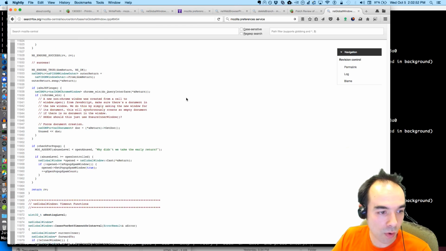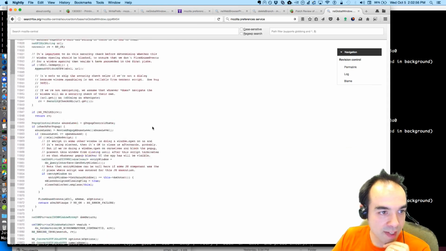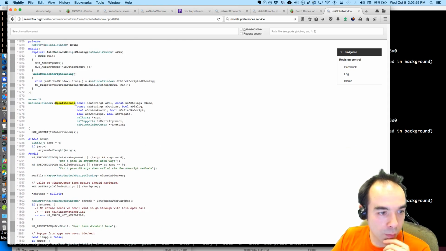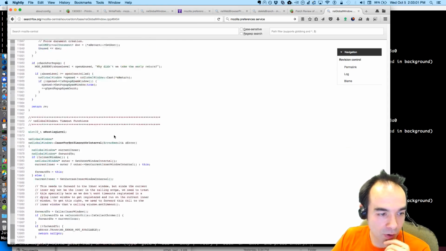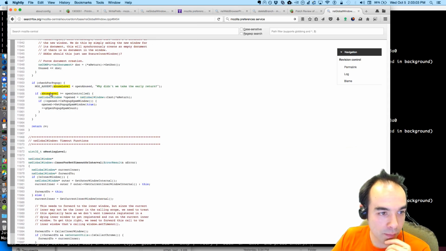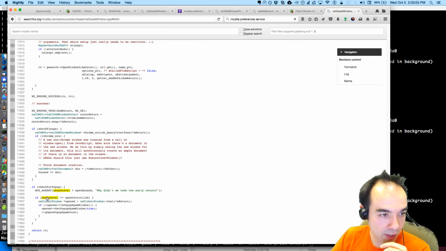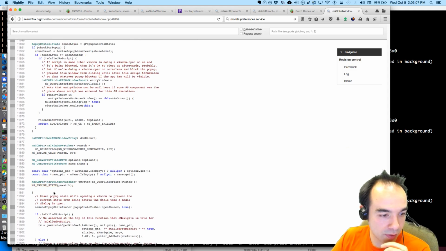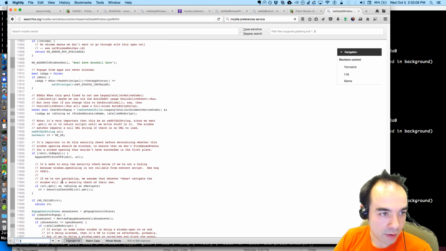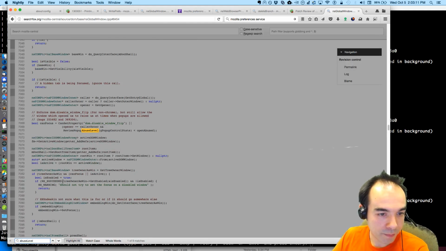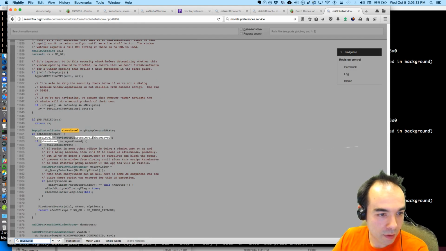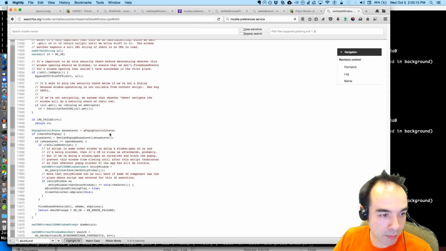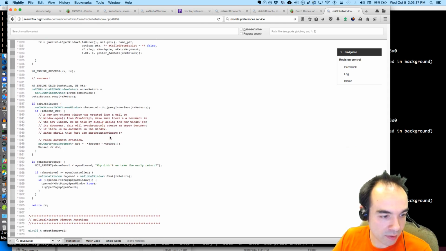Well, the code's so old that enough changes have been layered on top of it that it might be difficult. But suffice to say, window.open is called, and so we do this open internal, and then we check to see whether the abuse level is... and where's abuse level calculated? Abuse level is the G pop-up control state.